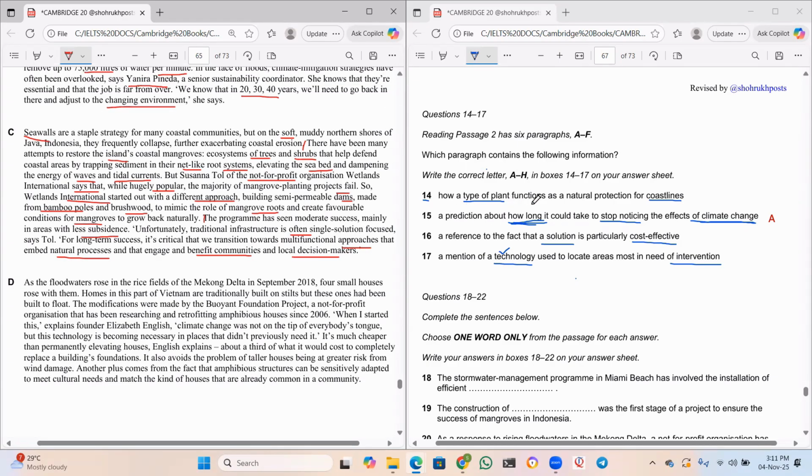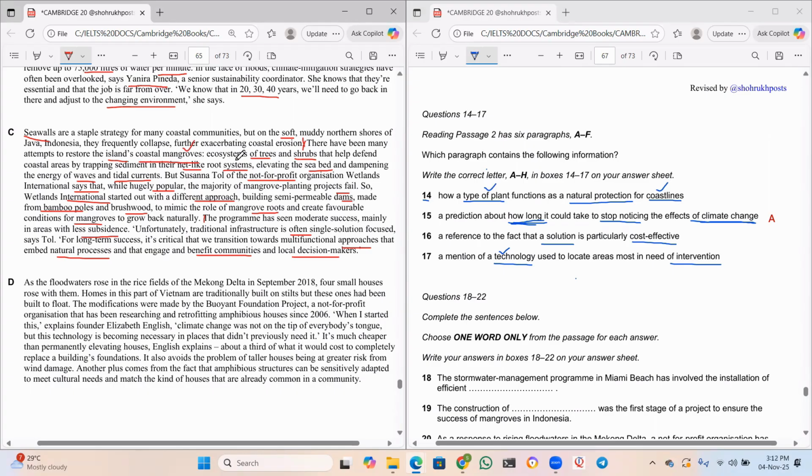How a type of plant functions as a natural protection for coastlines. Now, did he talk about any type of plant here which is protecting the coastlines? Yes, sir. He spoke about that. What is that? Now read this sentence. There have been many attempts to restore the island's coastal mangroves. Yes, sir. Mangroves is the type of plant.